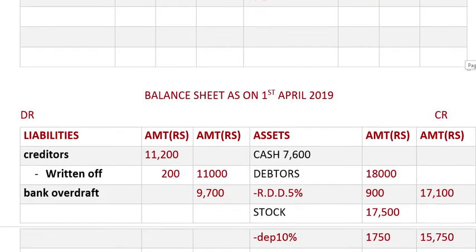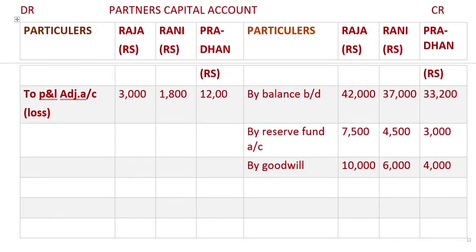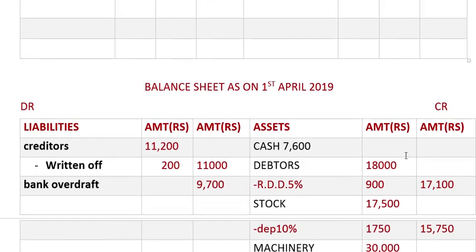One entry will be done over here: we have paid 5,000, so to cash, we have paid it to Pradhan, 5,000, and this 5,000 will go over here. Over here 5,000 is paid, so minus 5,000, and that amount we get as 2,600 in the outer column.